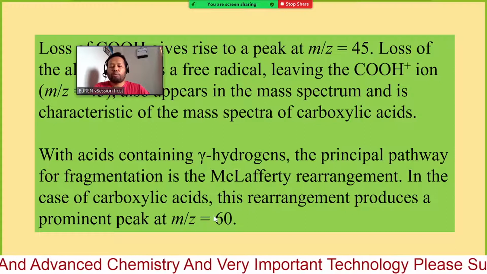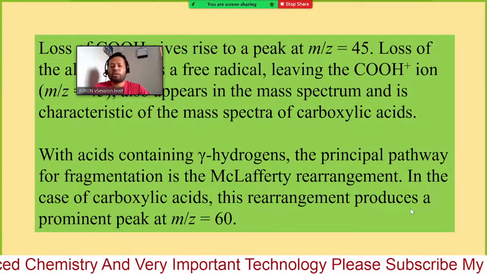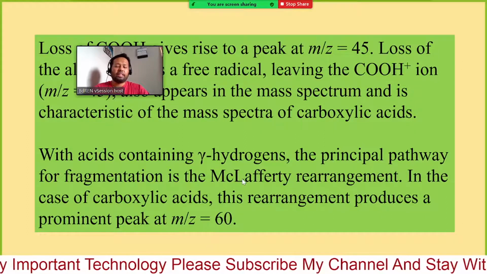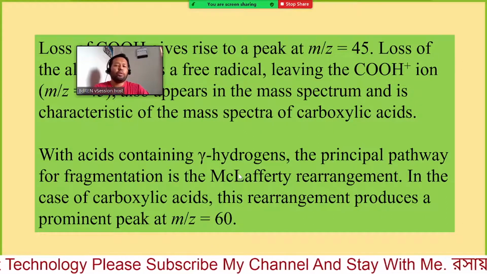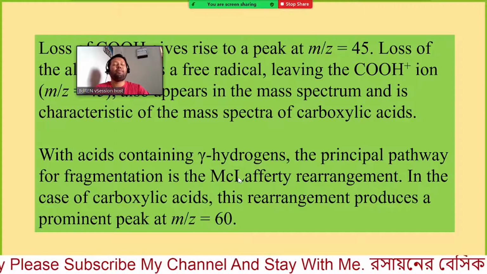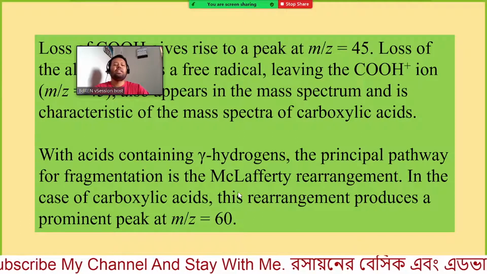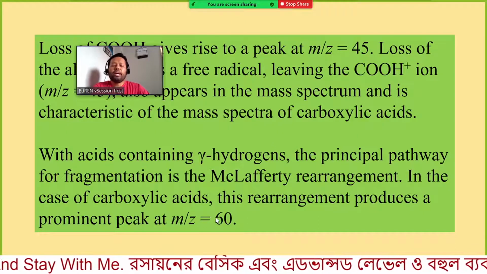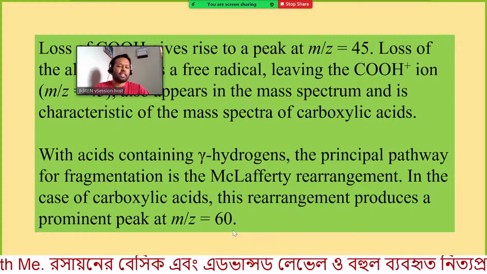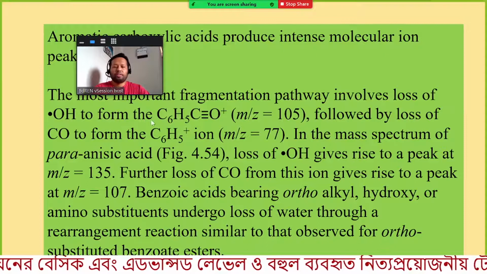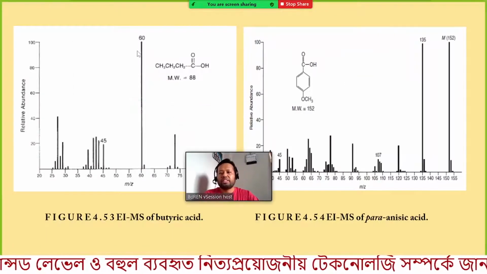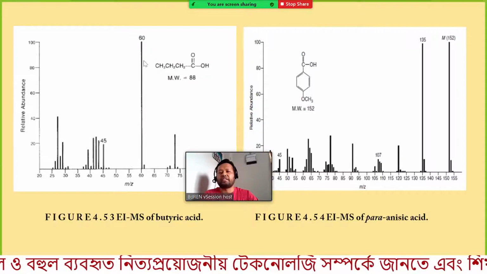In the case of carboxylic acid, this rearrangement produces a prominent peak at m/z equals 60. Here you can see the major peak at 60.